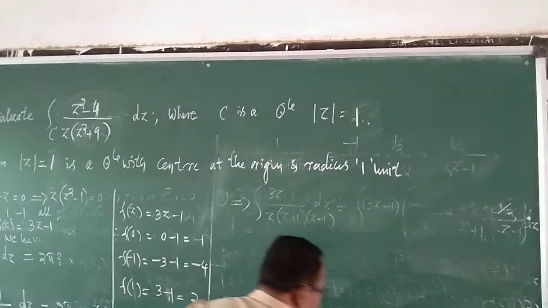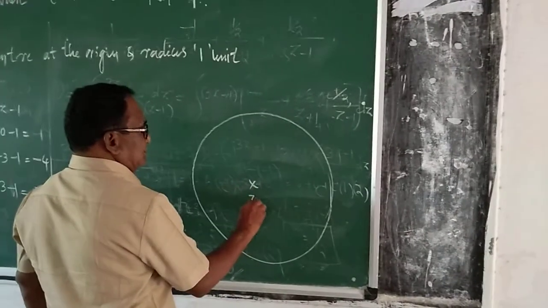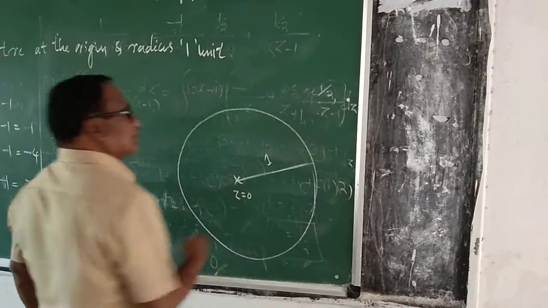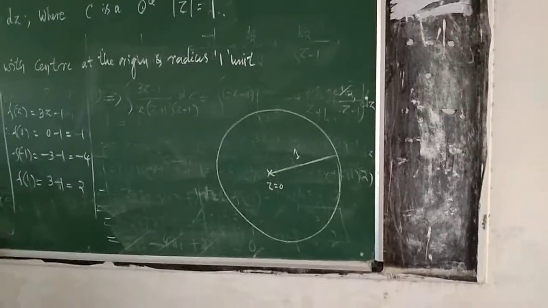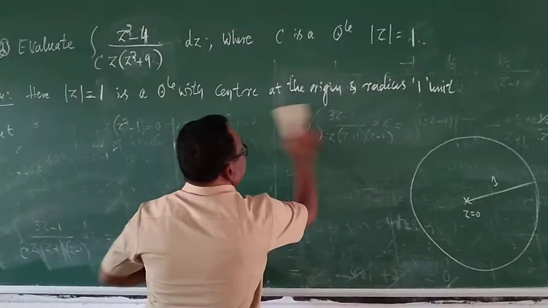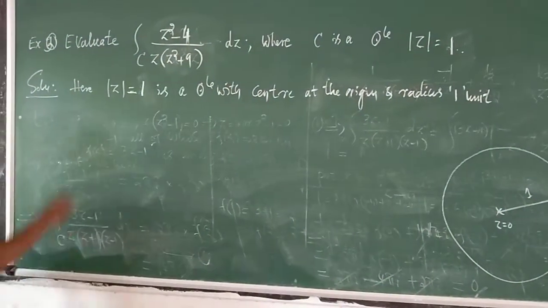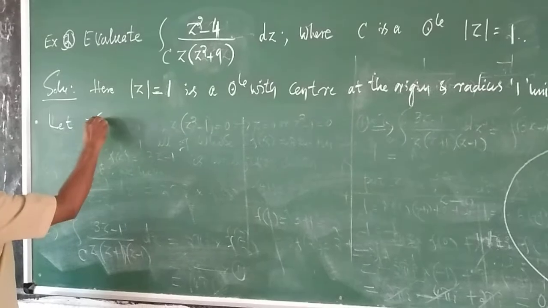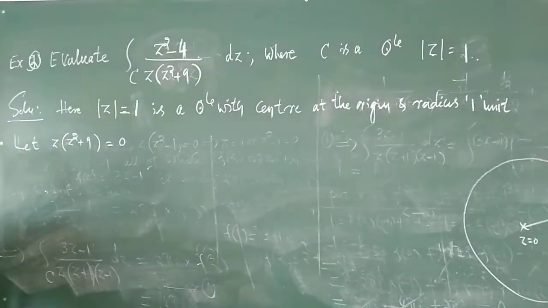Means it is a circle of this type. Center at z is equal to 0 origin and radius 1 unit. This is the given circle. And you just take here 0 here. And let us see what happens. Let me equate the denominator z into z squared plus 9 to 0.